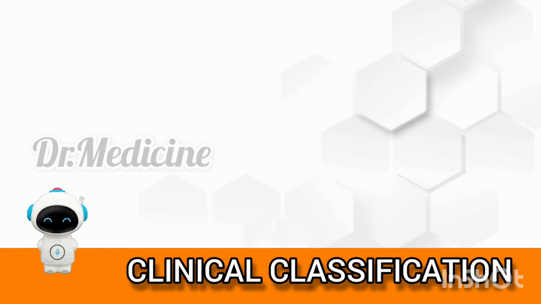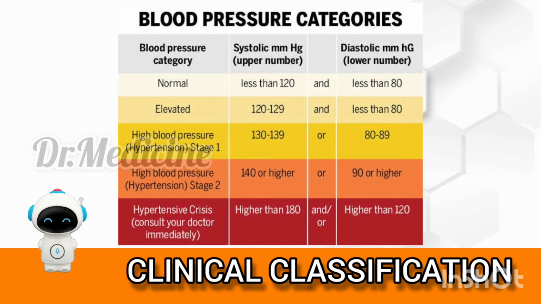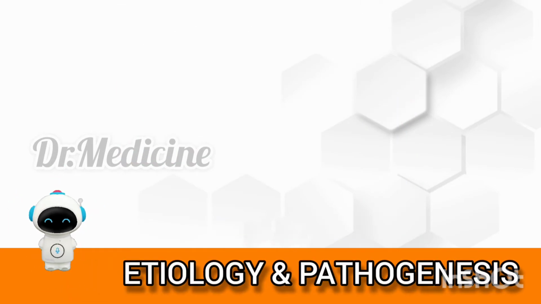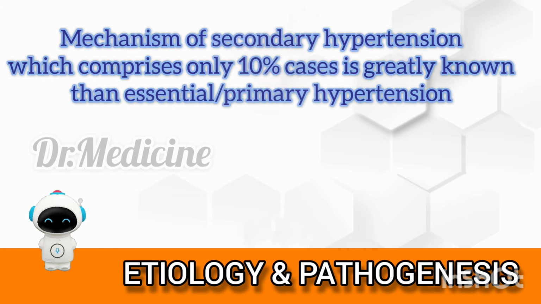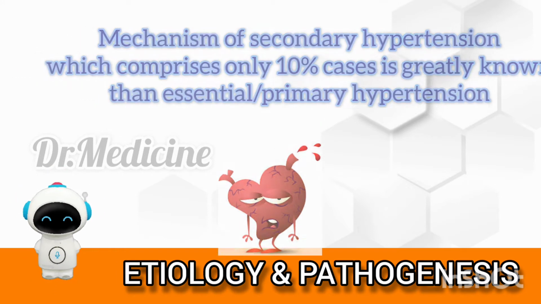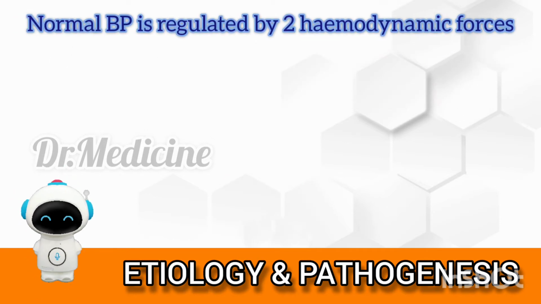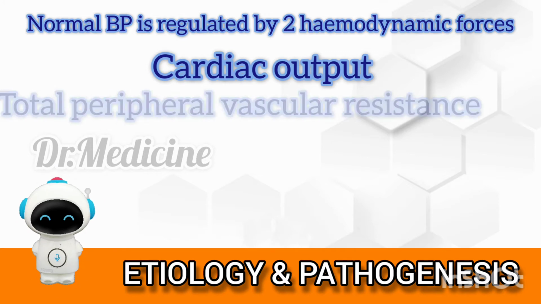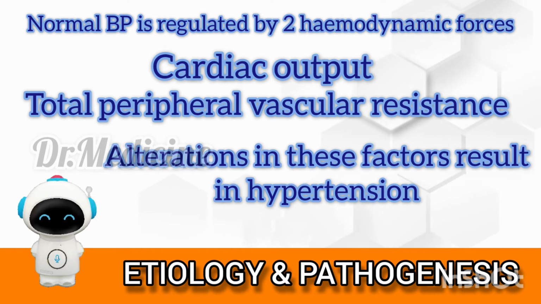The clinical classification of hypertension. The below mentioned are the normal systolic and diastolic pressure and the systolic and diastolic pressure in prehypertensive and hypertensive cases. Etiology and pathogenesis. The etiology and pathogenesis of secondary hypertension, which comprises less than 10% of cases, has been better understood, whereas the mechanism of essential hypertension, which constitutes about 90% of cases, remains largely obscure. In general, normal blood pressure is regulated by two hemodynamic forces, cardiac output and total peripheral vascular resistance. Factors which alter these two result in hypertension.